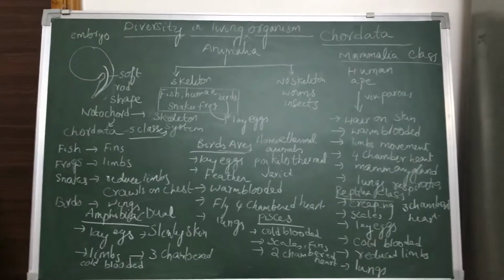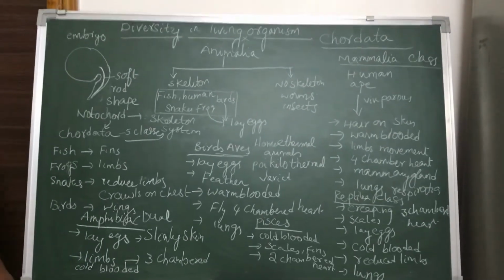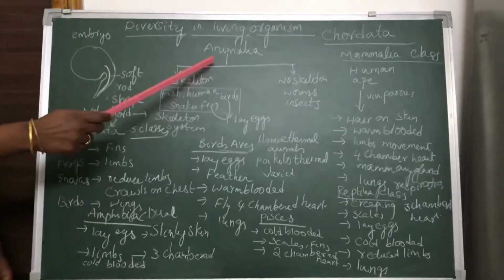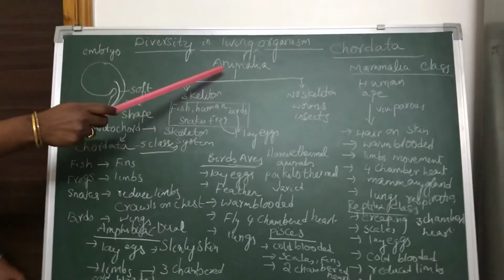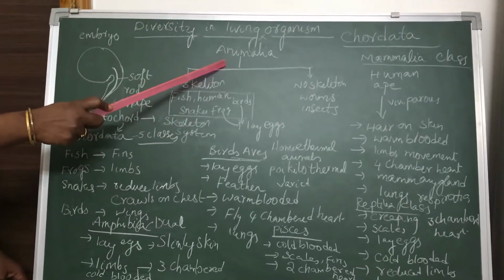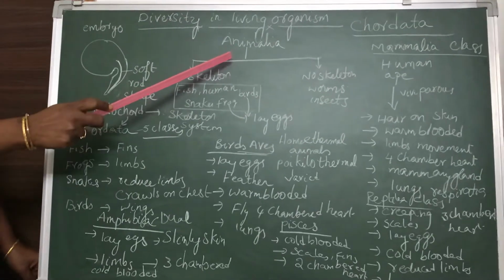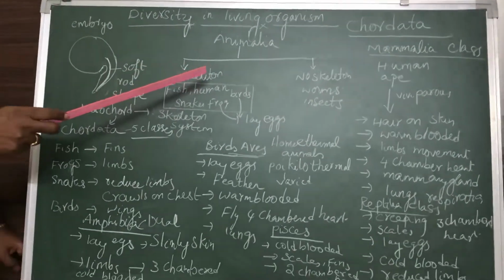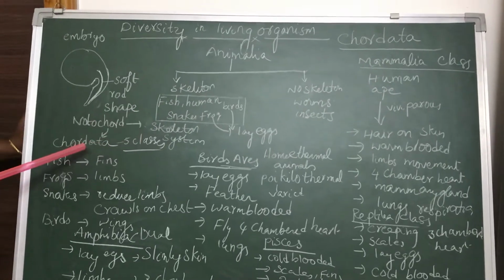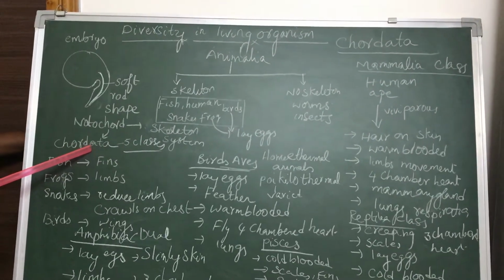Welcome back to the session Diversity in Living Organisms, and the subtopic is Animalia. In the previous class we discussed the animals which belong to different phyla that do not have a skeleton system. Today we are going to discuss the animal group called Chordata.